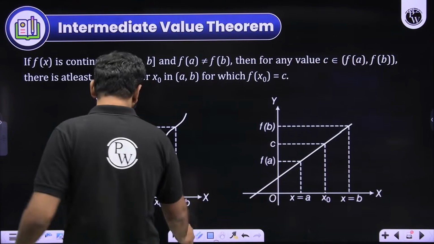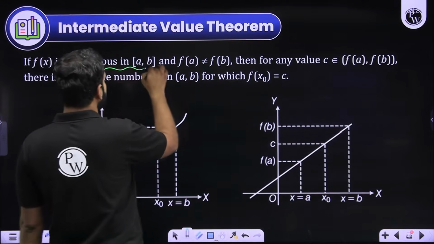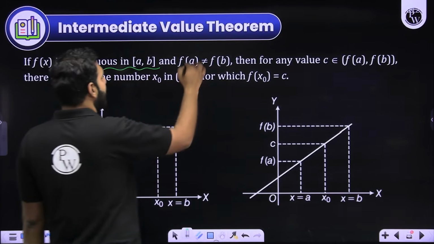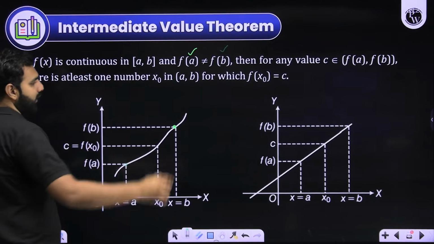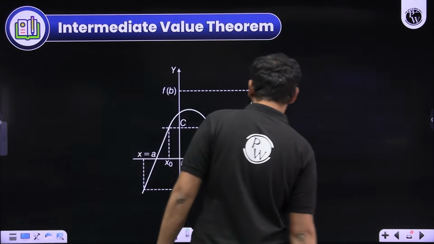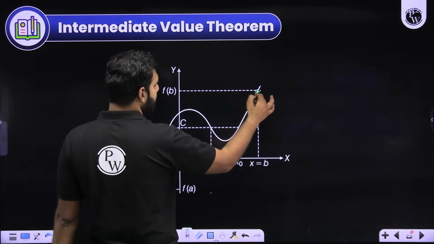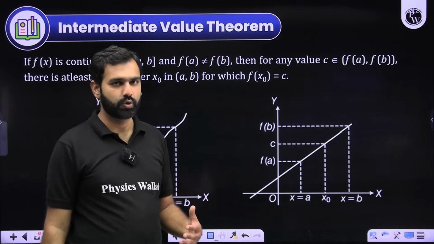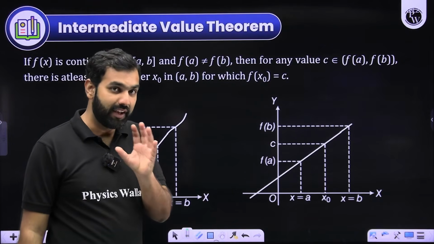So first of all, what we know about this graph is that the graph is continuous in the interval a to b. The interval is a closed interval. Now here, what we know is that f of a and f of b are not equal. So for example, if you look at f of a and f of b, they are not equal. Even in the other case, f of a and f of b are not equal. Even if I take the third case where this is f of a and this is f of b, they are not equal. So these are all the possibilities. Now, what does the intermediate value theorem say? You will say, sir, this is very obvious. What I'm going to say next is going to be very, very obvious now.